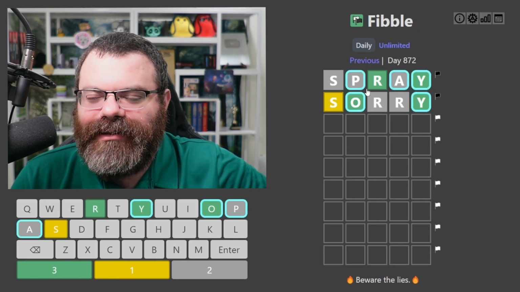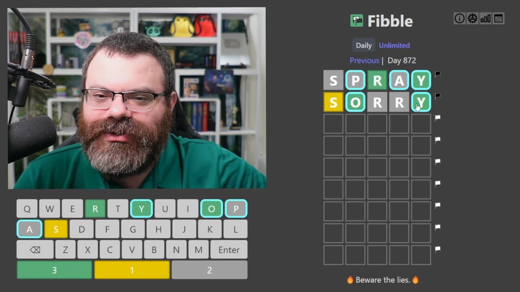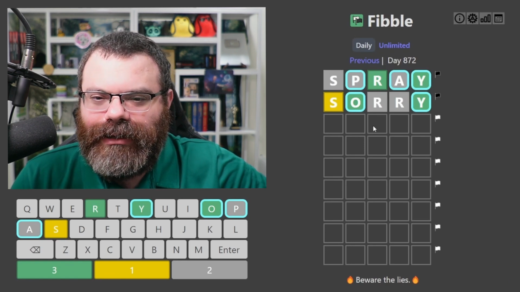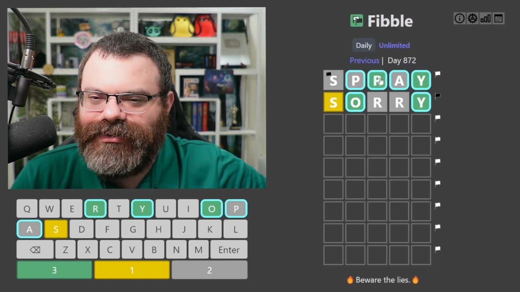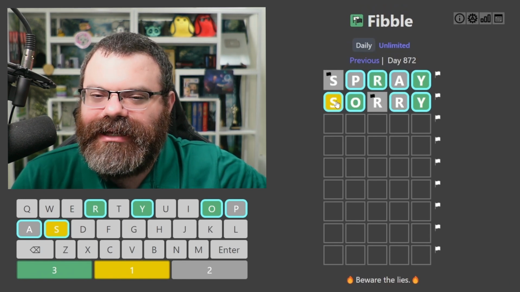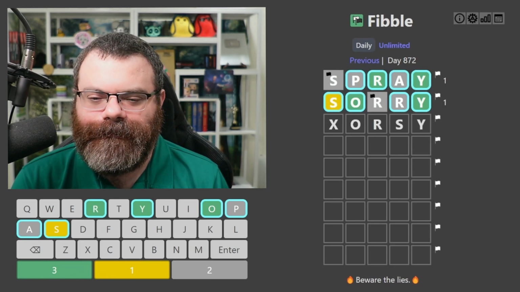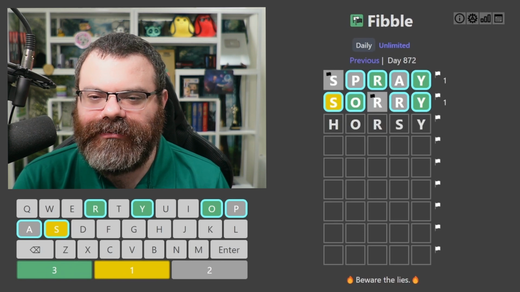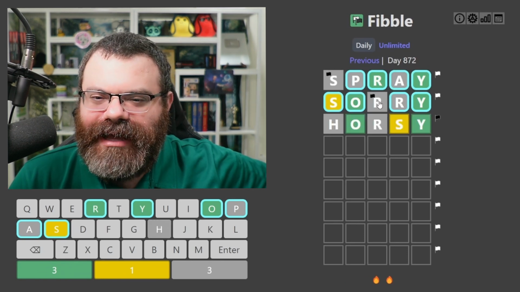So we can right click these, on mobile I think it's a long press, to just mark them as truth. So one option is this S was lying, and therefore this R was telling the truth, meaning this R was lying, and therefore this S is telling the truth. So in this case, we actually would have to be ORSY. And maybe horsey is a word. It is. Okay.